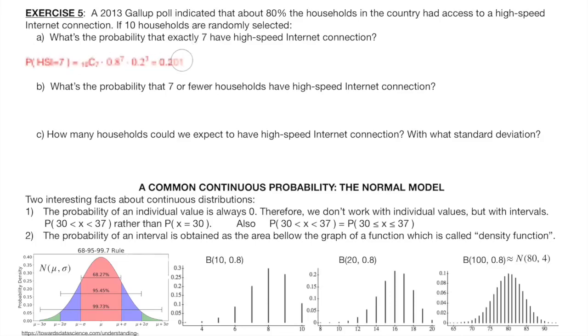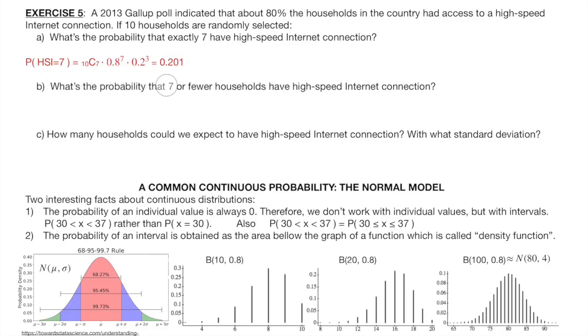This is the same as we did in exercise 4. The probability of 7 successes equals 10 opportunities, choose 7 successes, times the probability of success to the power of the number of successes times the probability of failure to the power of the number of failures. This equals 0.201. Letter B.